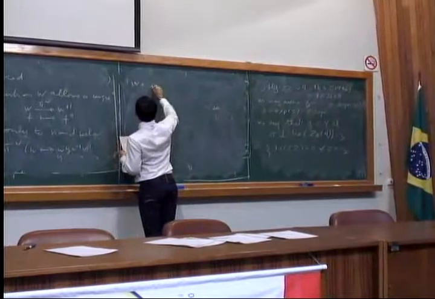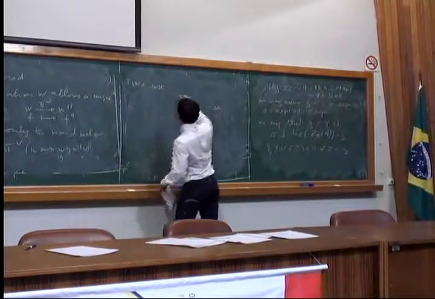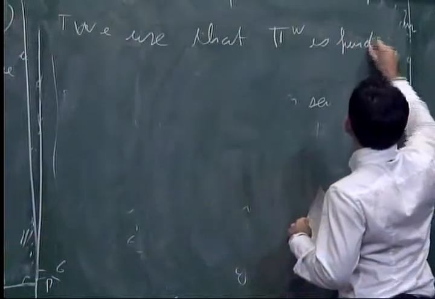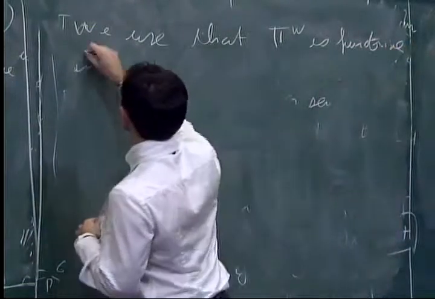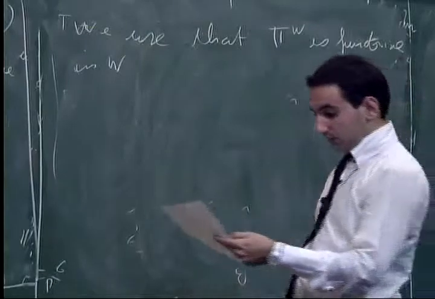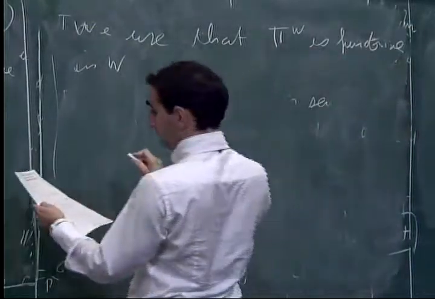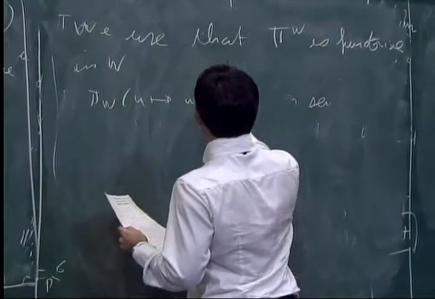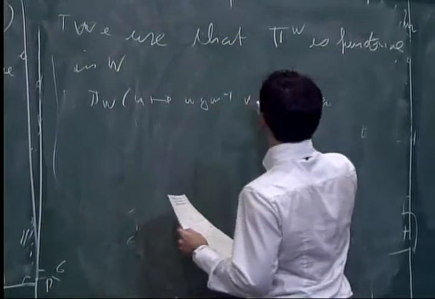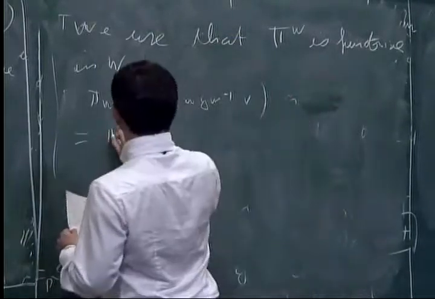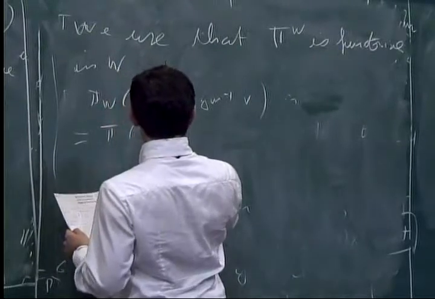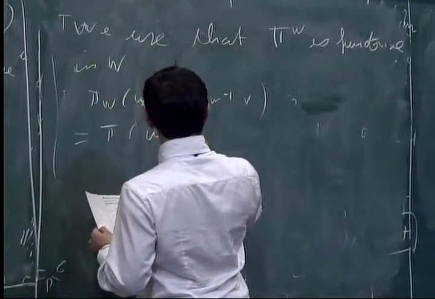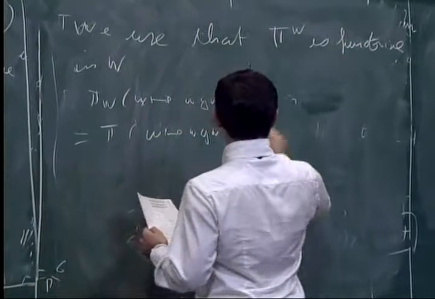So we use that this projector is uniquely defined, and is actually functorial in W. In this case, I use this to show that PW of omega going to omega y omega minus 1 times v is equal to the projector of omega going to omega y omega minus 1 and then multiplying by v.